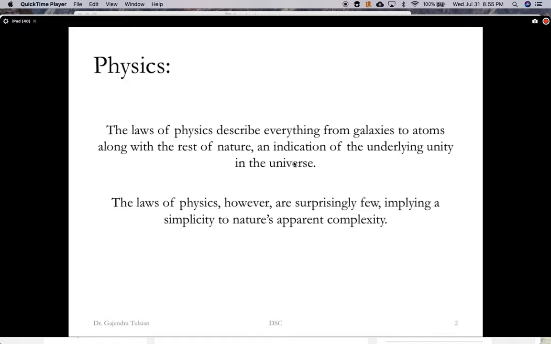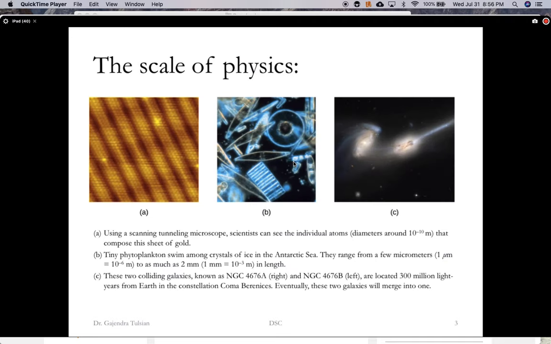But it turns out that there are surprisingly few laws of physics, implying a simplicity to nature, even though it appears complex. All right, so what we are saying is the laws of physics apply to everything from atoms to galaxies, and there are only a few laws of physics, implying that nature, underneath its complexity, is pretty simple.